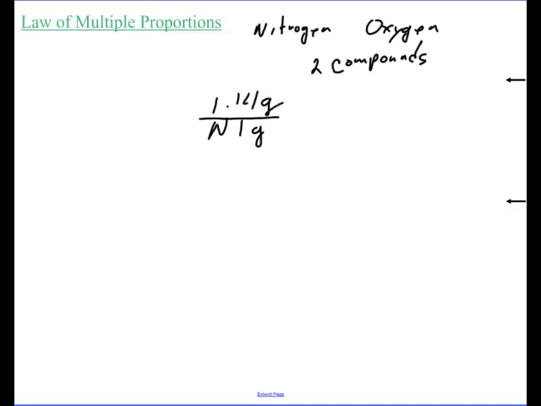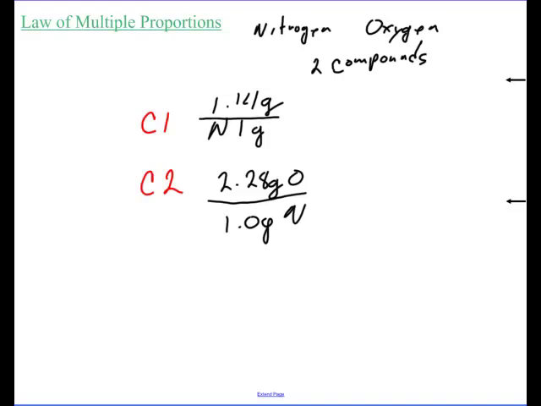But in this other compound, I'm going to call this compound 1. And then in compound 2, chemists found that 2.28 grams of oxygen was in the sample size with the 1.0 grams of nitrogen. So what we're keeping constant here is this 1 gram of nitrogen.